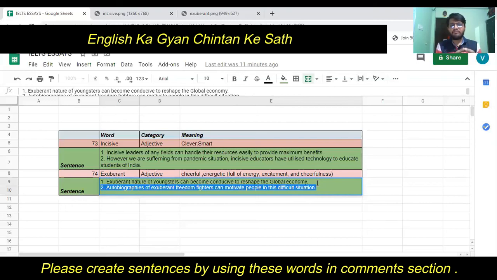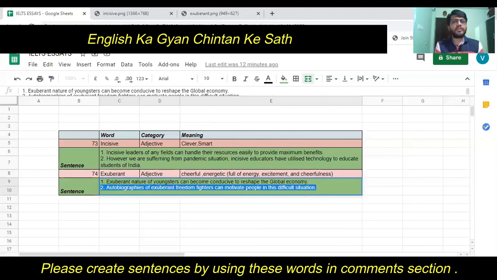So autobiography of exuberant freedom fighters can motivate people in difficult situation. By reading autobiography of this kind of energetic freedom fighters or exuberant freedom fighters, people can get motivation in this difficult situation. That is the meaning of this word exuberant.